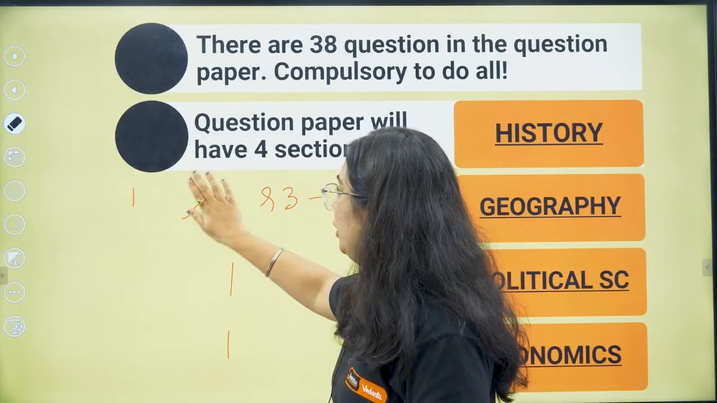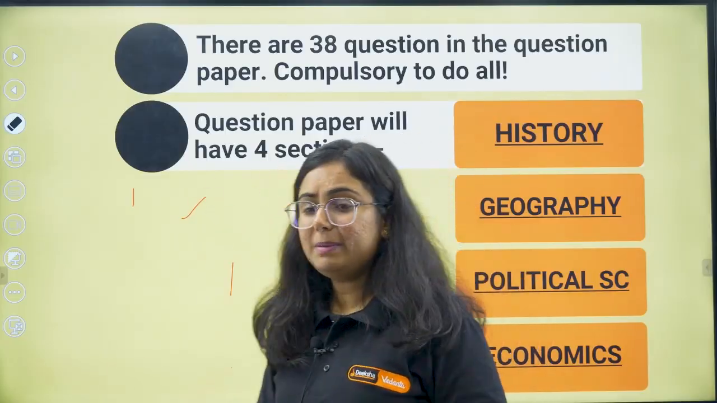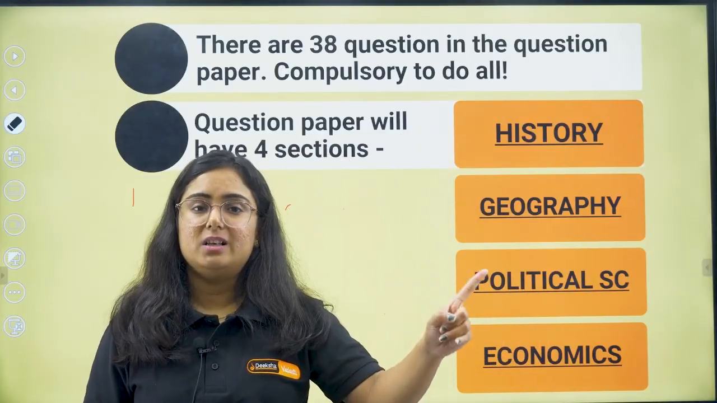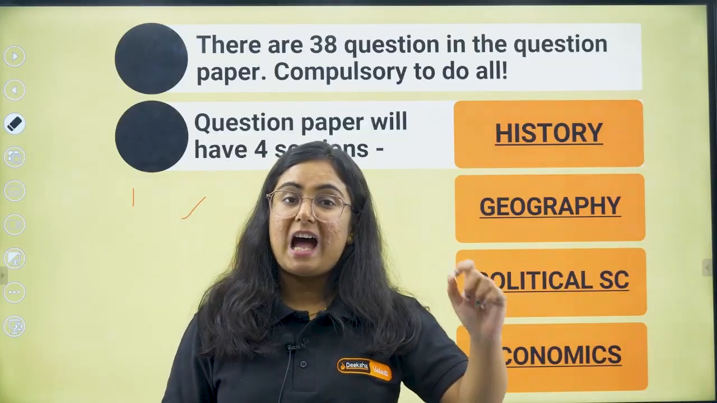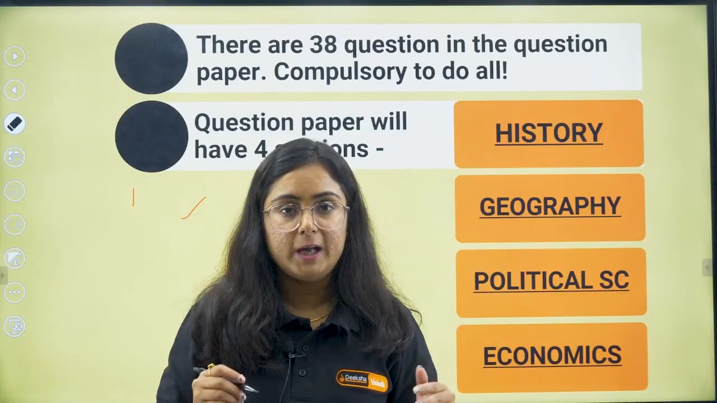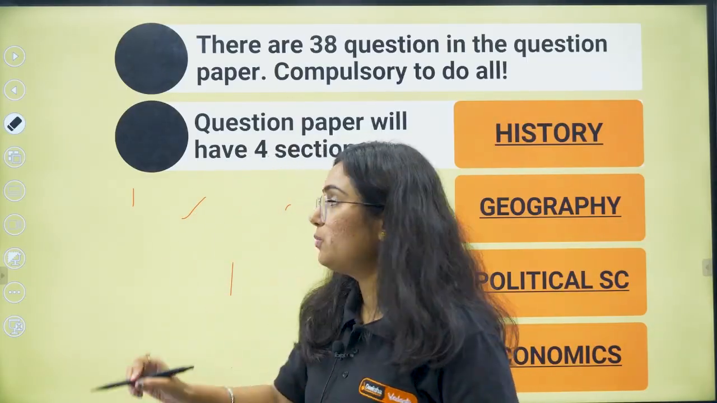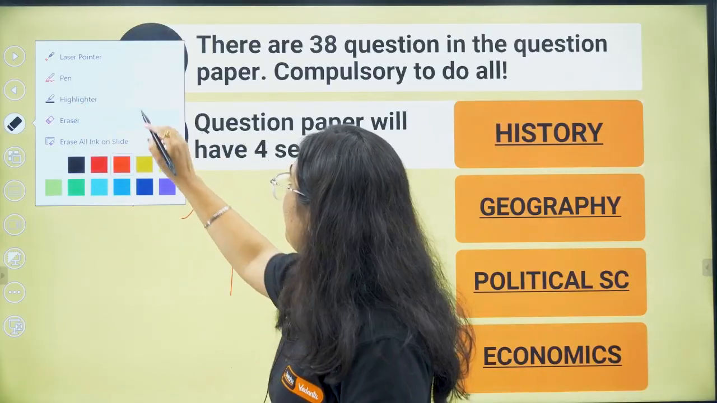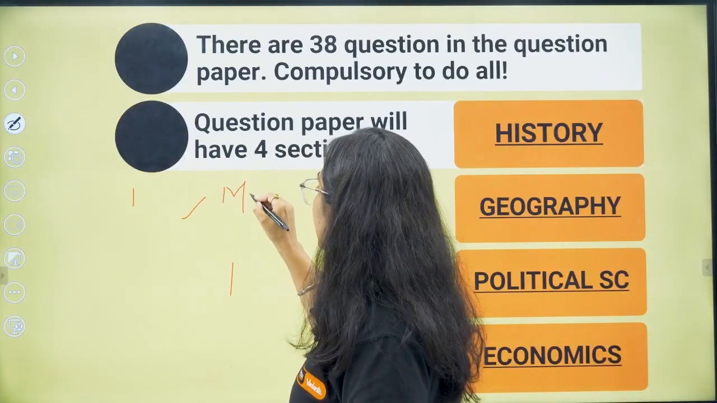This is something new here. Now, the question paper will have 4 sections. In the previous year's session, the question paper had multiple sections, okay? And those multiple sections were on the basis of marks. They were based on marks and not the subject here.